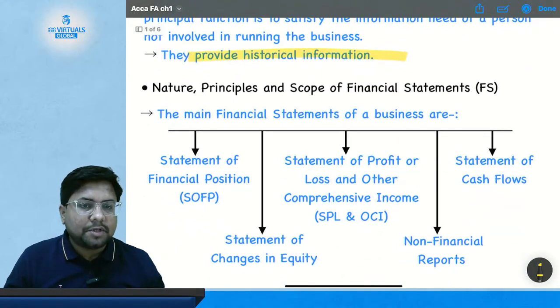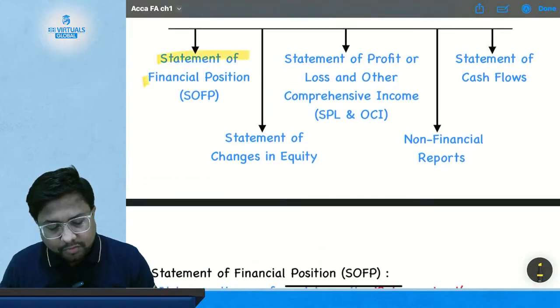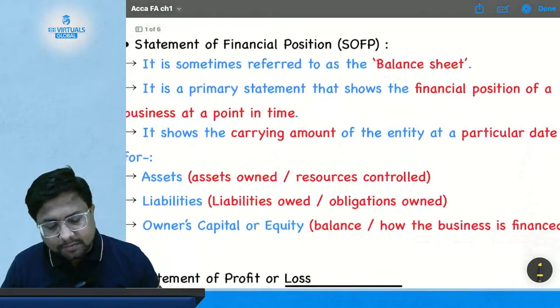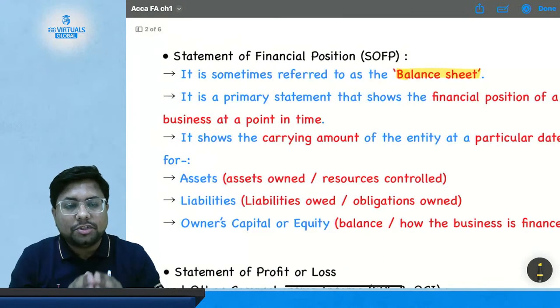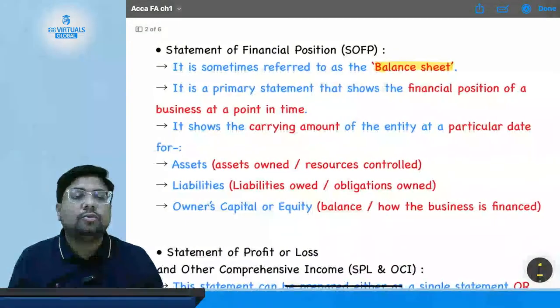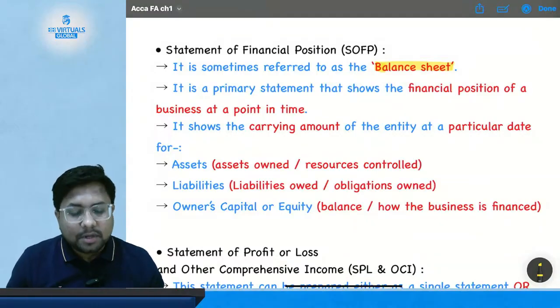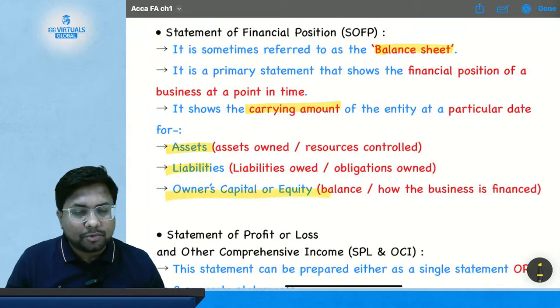Then we studied the nature, principle and scope of financial statements, where we studied the statement of financial position and the statement of profit or loss. We studied that the statement of financial position is the balance sheet, which shows the position of the worth of a business on a particular date or at a particular time. It does not show you the position of a business over a period of time. It carries assets, liabilities and owner's capital or equity at their carrying values.